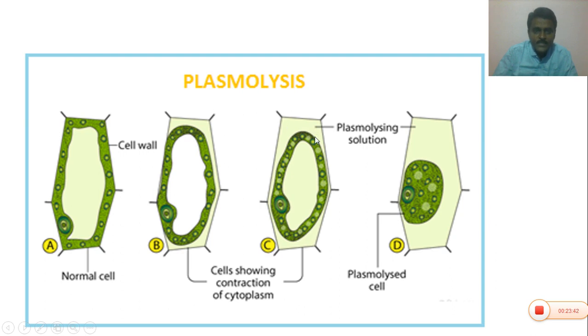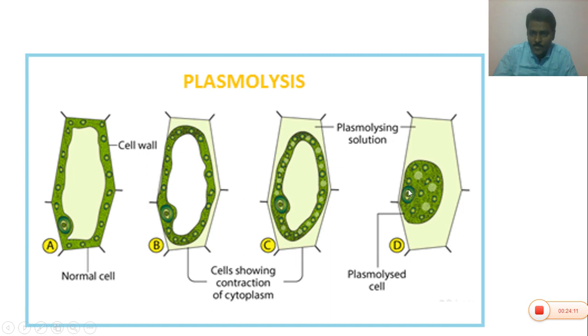Hence this is the first stage of plasmolysis called incipient plasmolysis. After some time, this protoplast completely shrinks. Hence it looks like a large spherical body at the center of the cell. This is called a plasmolyzed cell.